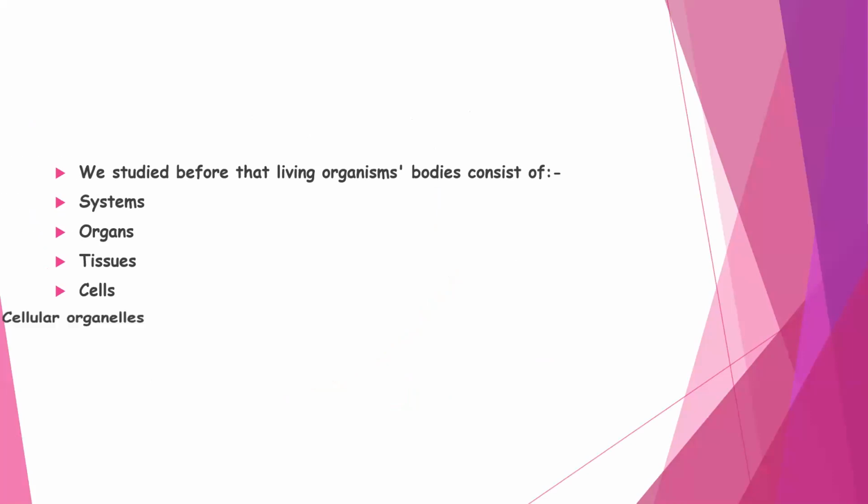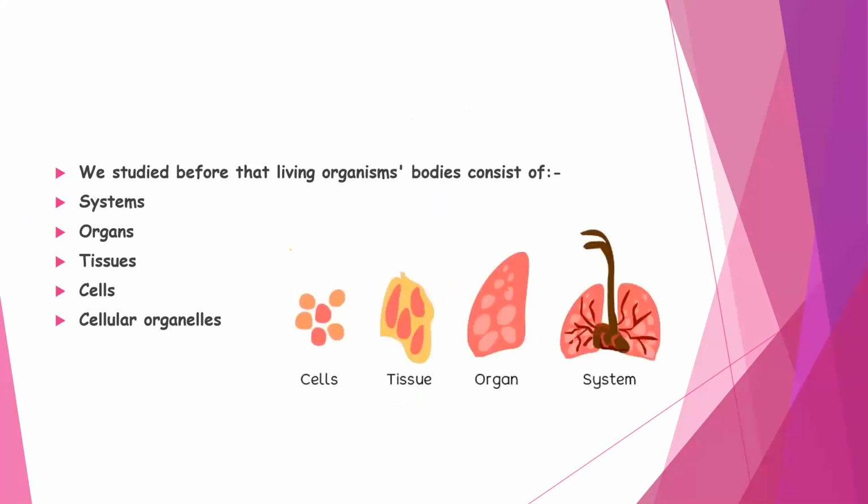Each cell consists of small organs inside the cell, and because they are very small, we call them organelles. So each cell consists of cellular organelles, and each organelle is composed of molecules, and each molecule is composed of atoms. So the smallest building unit we have in our body is the atom.